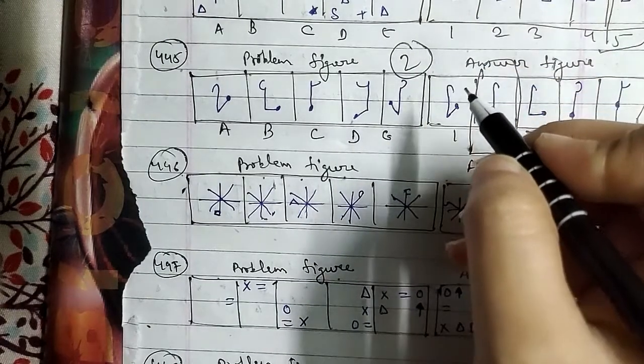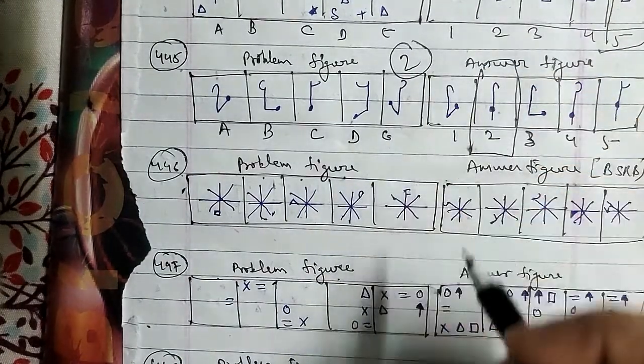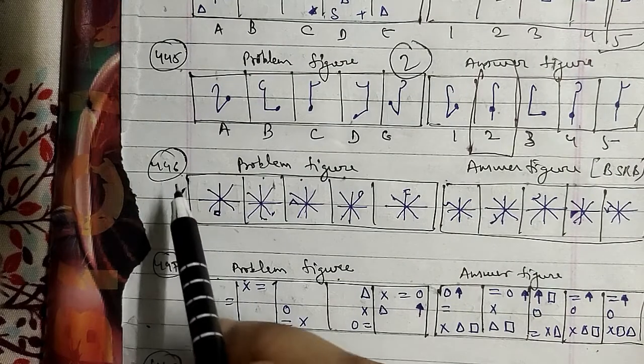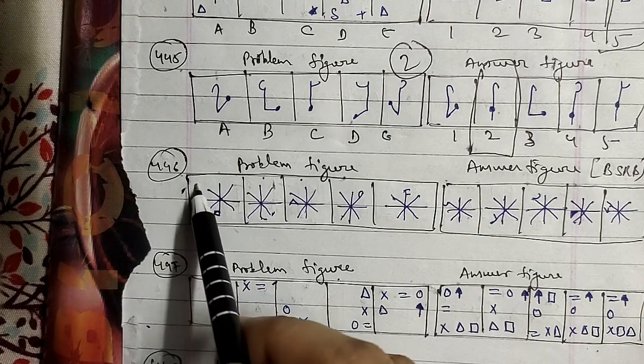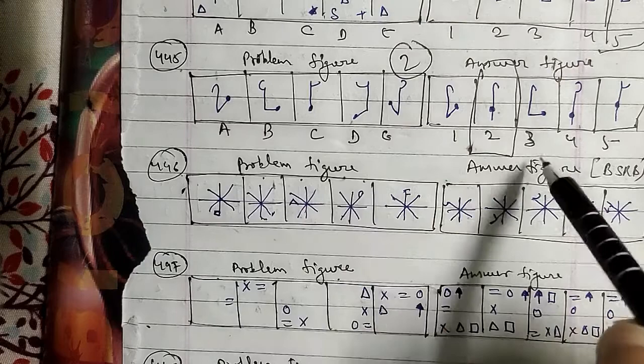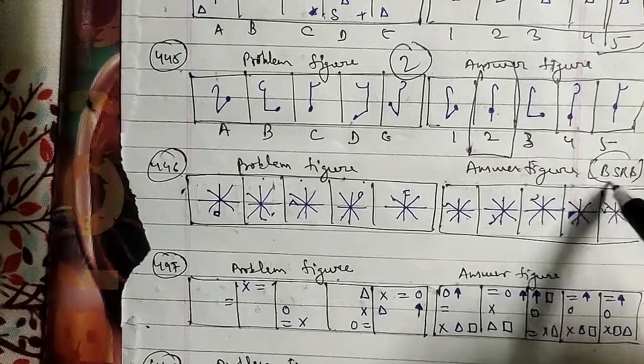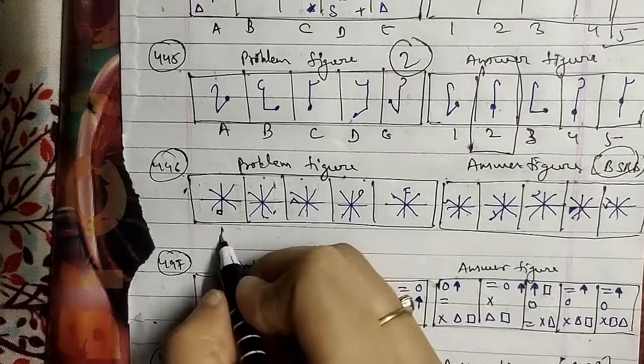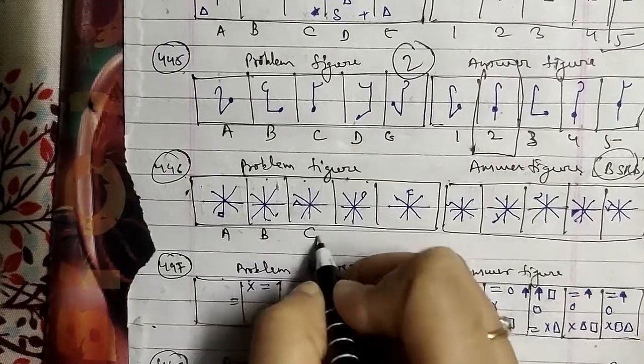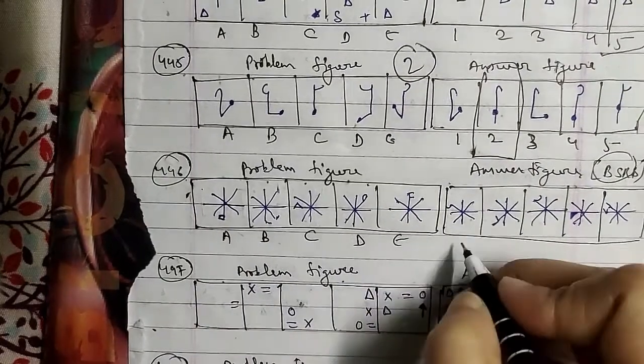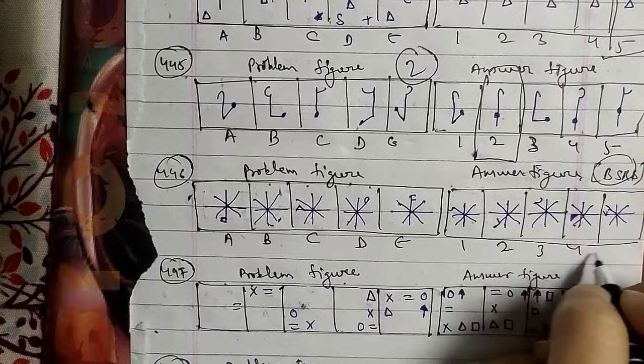Let's go ahead with another one, the 446th question of the session, and these were the problem figures. These were the answer figures as well, which has been asked in the BSRB question paper, named A, B, C, D and E. Here 1, 2, 3, 4, 5.